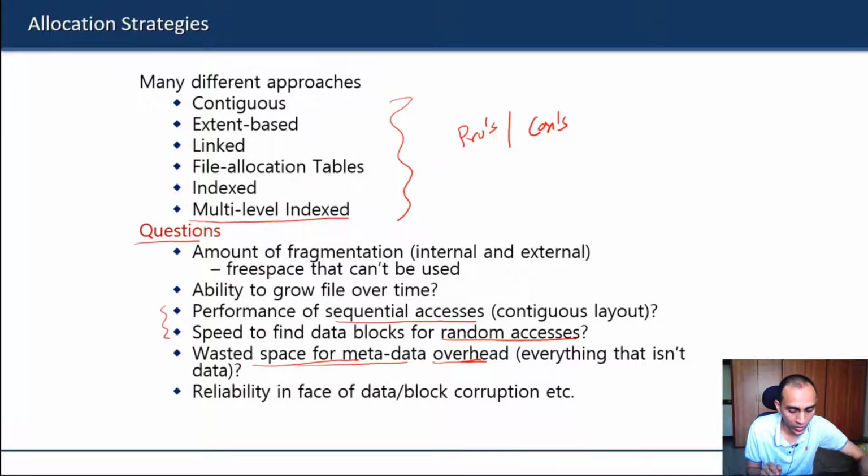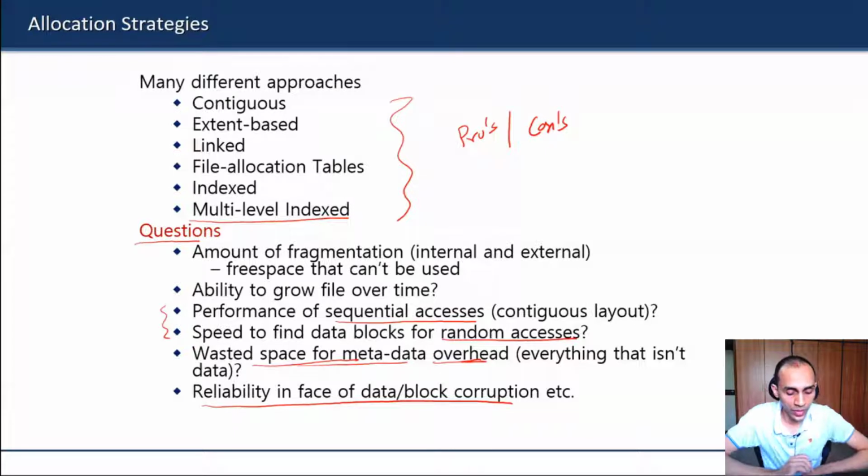It is anything that the OS needs to store in order to track the file. And finally, we have to consider the reliability of each approach, because if some particular data block or sector is corrupted, what happens? Do we lose the entire file or not? All those questions we have to ask while considering the pros and cons of each approach.